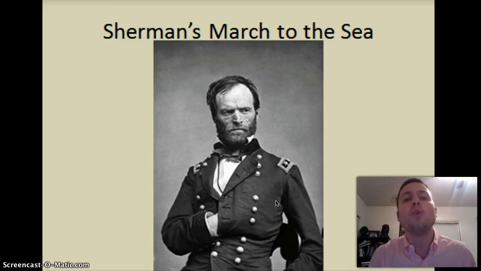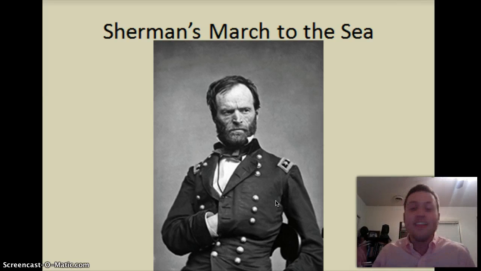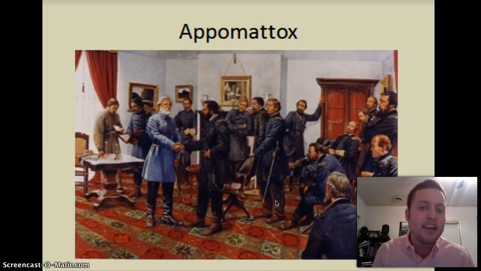Grant puts William Tecumseh Sherman in charge of the West, and he has his army moved west to east, destroying everything in their path. That's total war. It was called Sherman's March to the Sea. He burns Atlanta on his way to the sea. He finally gets to Savannah, and then he marches north to help Grant fight Lee. Eventually, they push Lee to surrender at Appomattox.